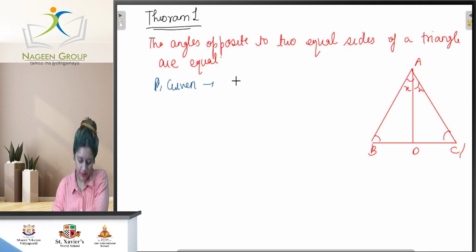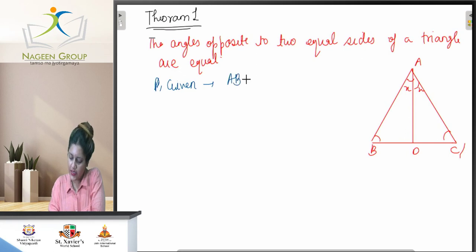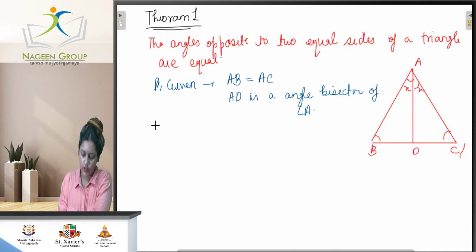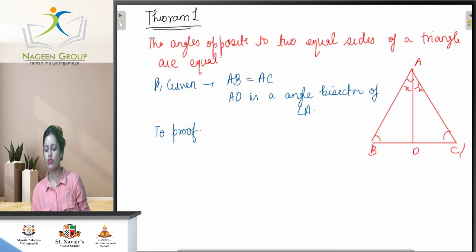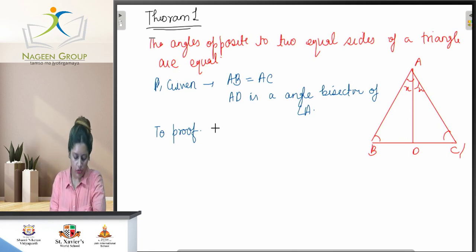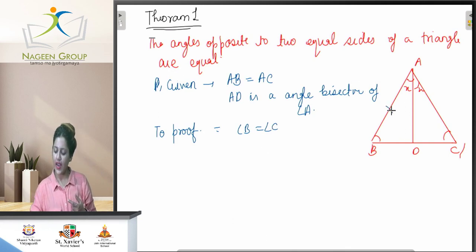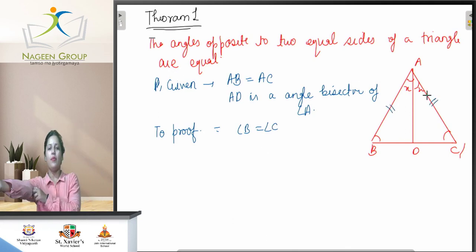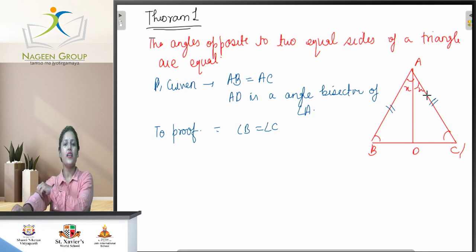Given: AB equals AC, and AD is the angle bisector of angle A. To prove: angles opposite to two equal sides of a triangle are also equal, that is, angle B equals angle C. It is given that the side AB equals AC, but we have to prove that angle B equals angle C.